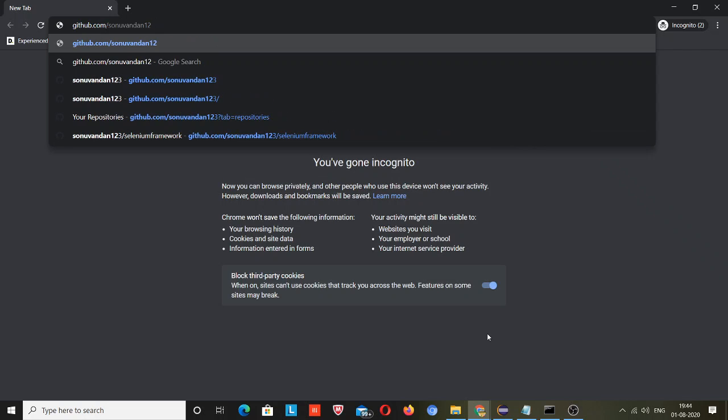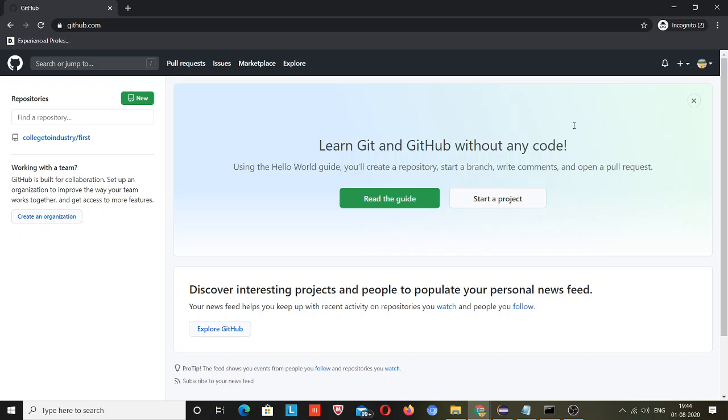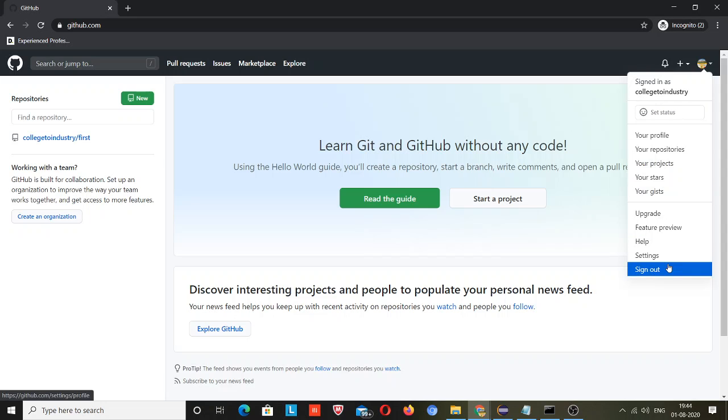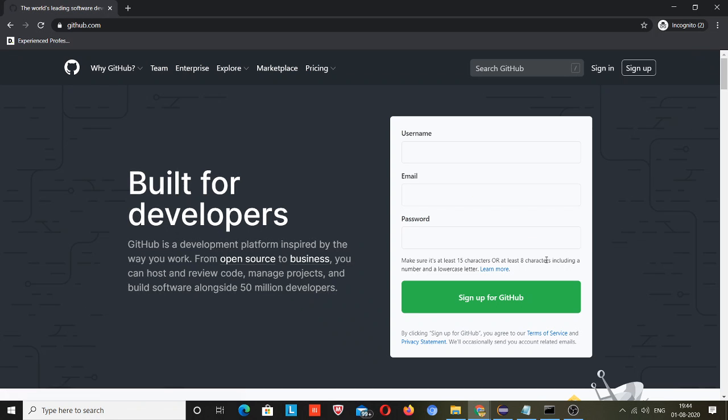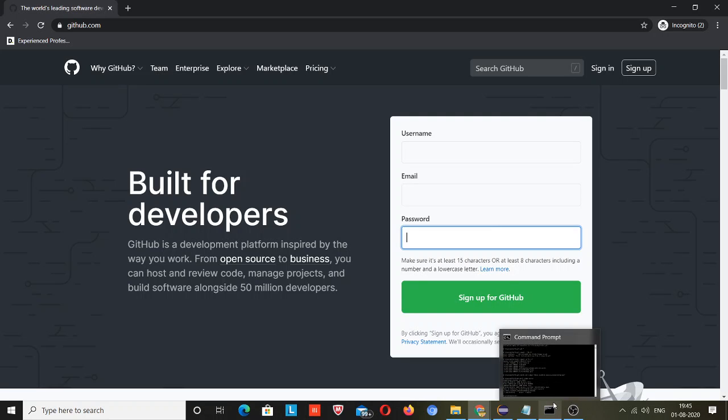Because I am already logged in, I will sign out, and here you see sign up for GitHub. You can sign up and remember this username, email and password. So these are two steps. First, you need to download the software. Second, just make an account on GitHub. After that, you can simply start.